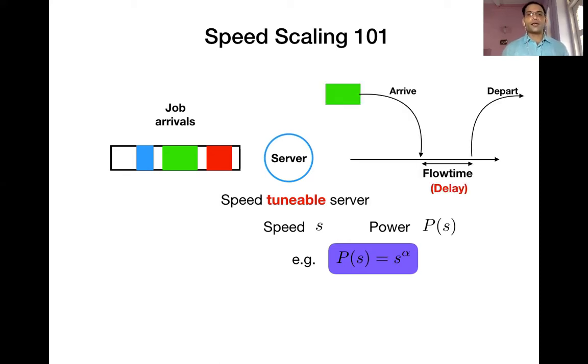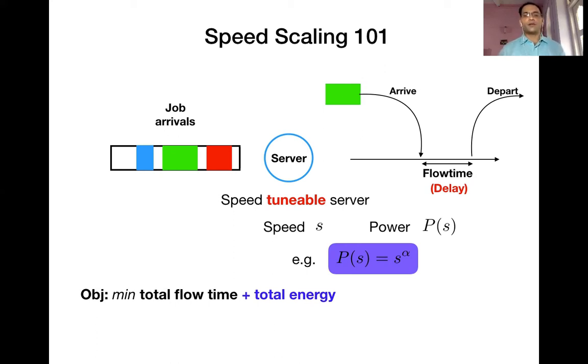And for these jobs which are getting served by the server at speed s, let's define the flow time, or the delay, as the time difference between the departure and arrival of each particular job. The objective function we're going to assume is that we want to combine the flow time of jobs summed across all the jobs, which we call total flow time, and the total amount of energy spent by the server, because as speed changes, the power changes, and the integral of power is going to give us the energy. The trade-off is pretty clear: the faster the speed, the smaller the flow time.